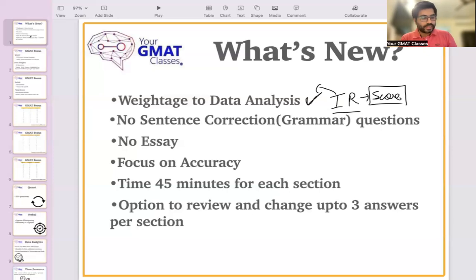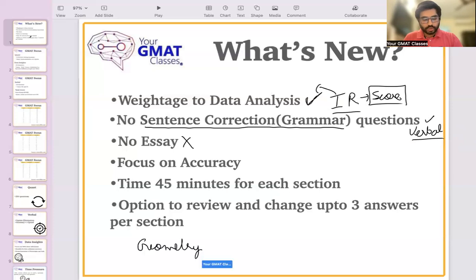One big change is that they have removed the sentence correction questions from verbal. So the weightage of grammar, particularly questions which specifically require your knowledge of grammar, is gone. There are no essays anymore. Even in Quant, there are certain topics that are removed, notably geometry. Now there won't be any geometry questions. Earlier they used to ask geometry questions.